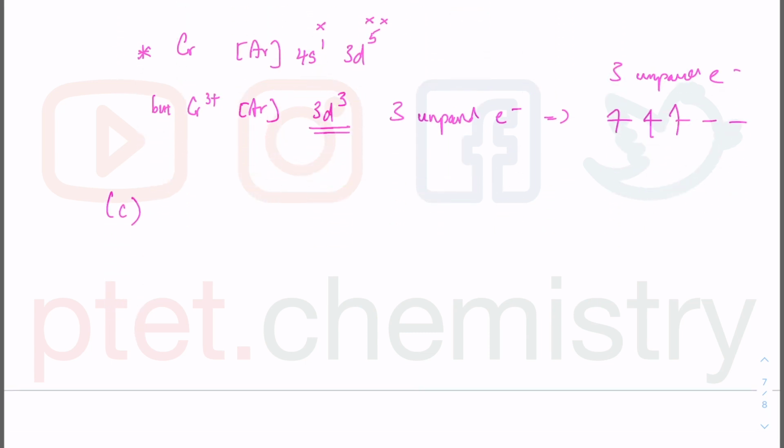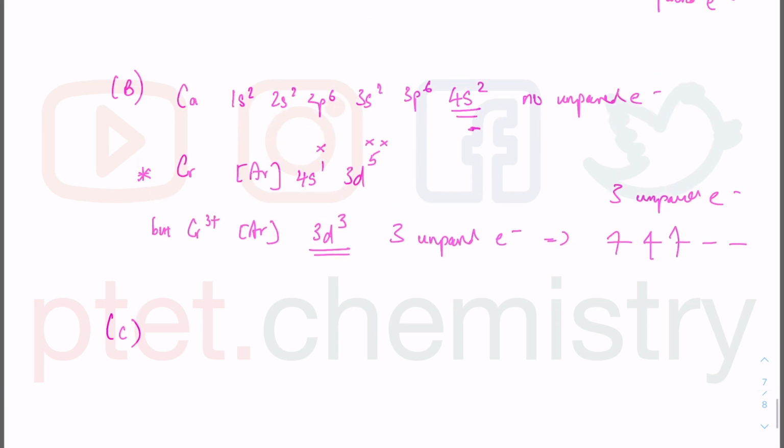Option C is again about calcium and nickel 2+. I won't redo calcium because it has no unpaired electrons. I can show you for nickel, but always start from the nickel atom, just like the rest of the transition metals. So 4s2, 3d, let me have a look at the periodic table: 1, 2, 3, 4, 5, 6, 7, 8. Yep, 8.